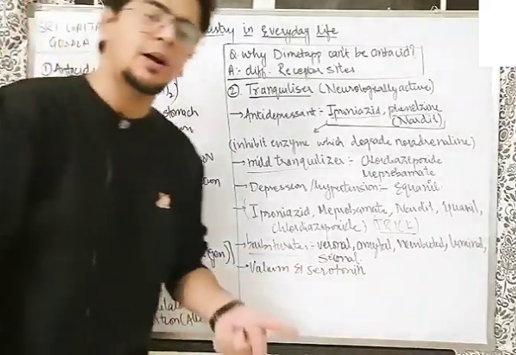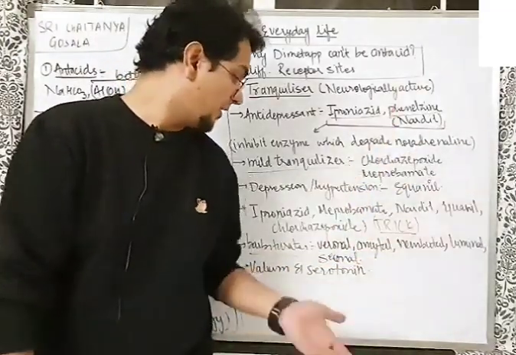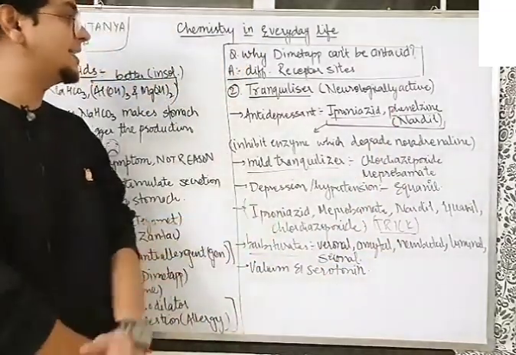Otherwise, iproniazid, meprobamate, nardil, equanil, chlordiazepoxide. Everyone will be able to remember. And "al": all of them are barbiturate derivatives. It's very easy to remember all of them.